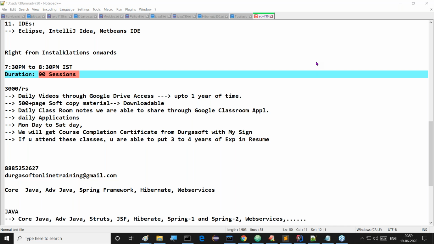Right, sir, what do we have to do after learning advanced Java? Nilesh Chatterjee, after learning advanced Java you have to go for frameworks, Hibernate, Spring, and Web Services. You have to plan that. Offline classes, when we are going to start, we don't know, because that depends on the government.